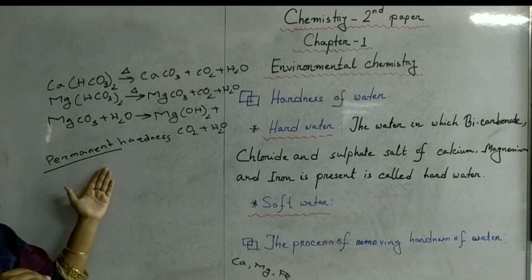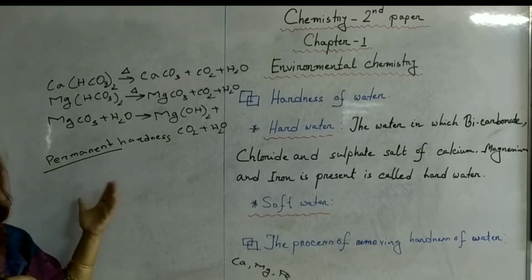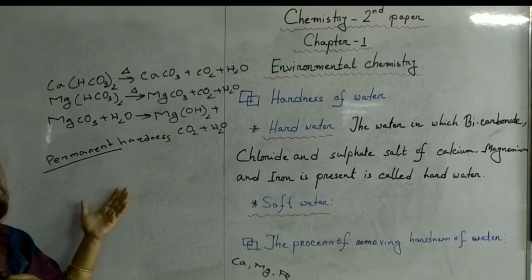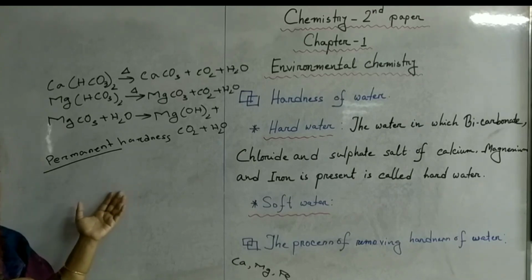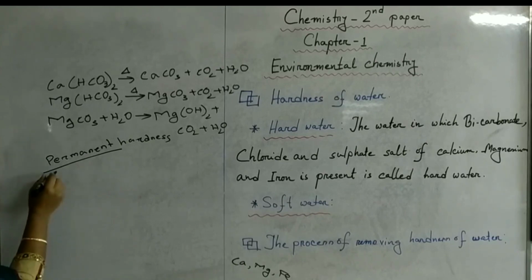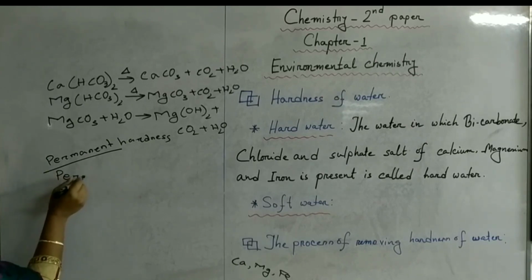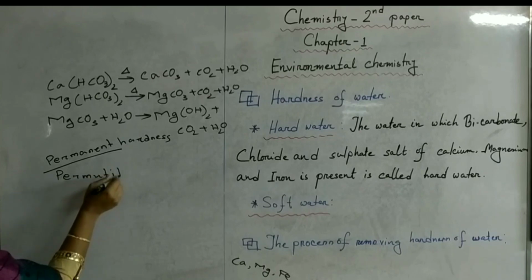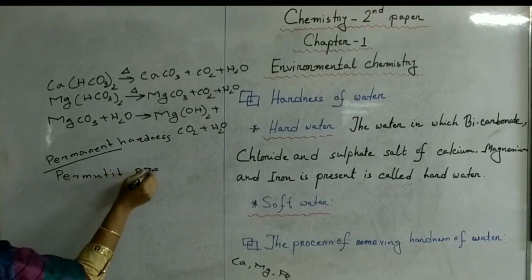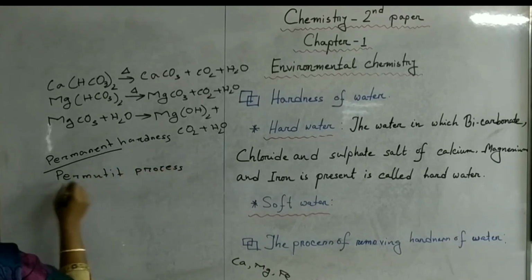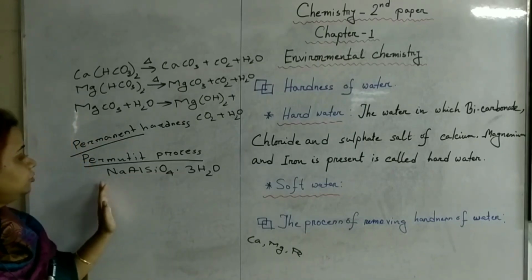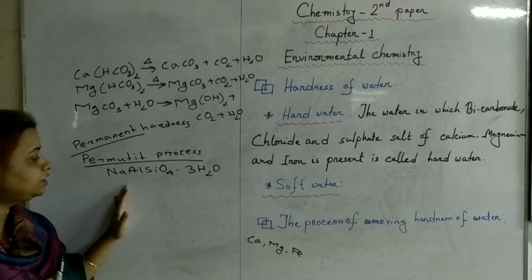So, we have to use another process. Suppose soda ash, ion exchange resin process or permutit process. Now, come to permutit process.